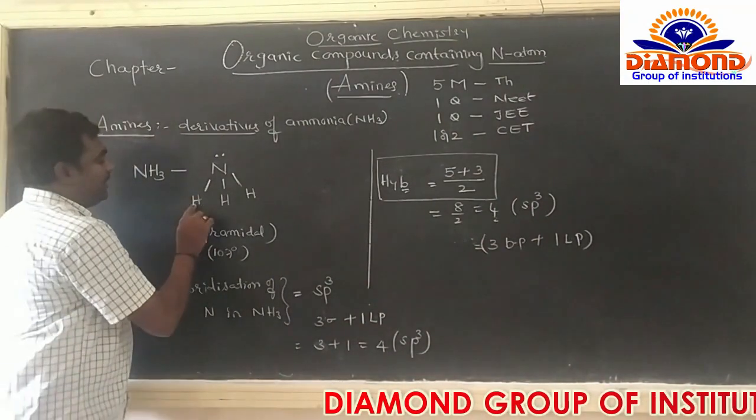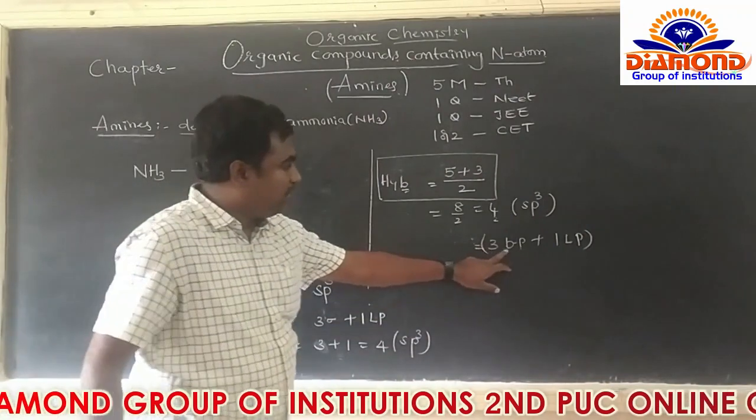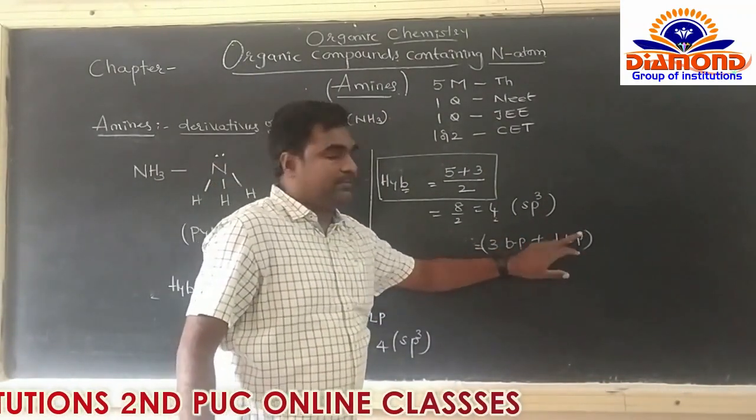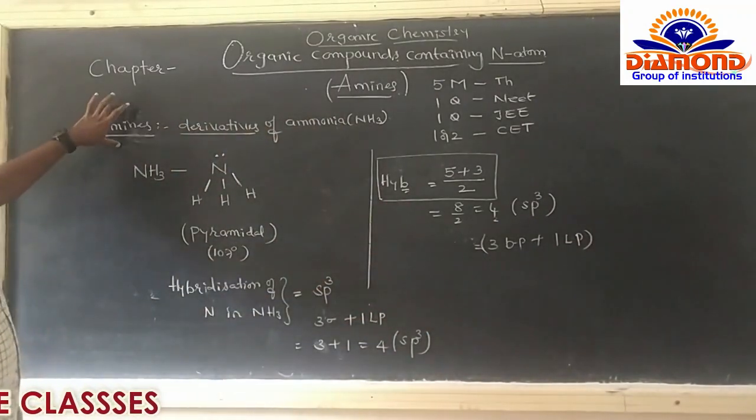Means इसमें how many number of hydrogens are there? 1, 2, 3. So 3 bond pairs are there. Plus इसमें कितना remaining है? 1. So 1 lone pair आना. So it's sp3 hybridization. Now इसमें come to the definition of amine.